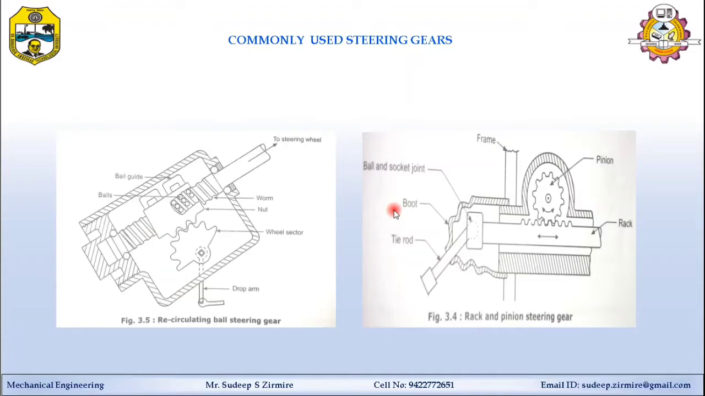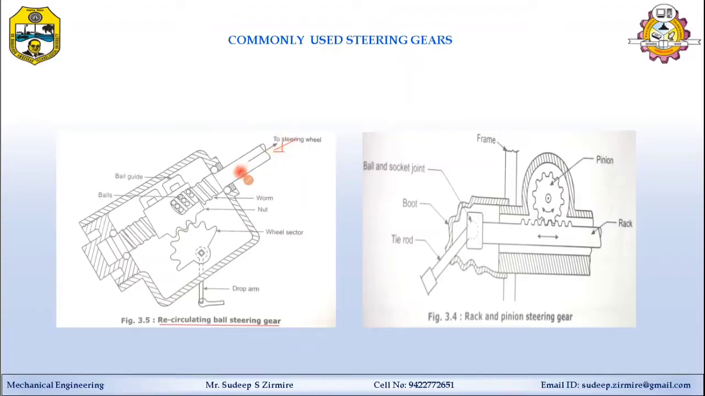In this topic we are going to learn two types of steering gear commonly used in vehicles, and both are popular. One is for heavy vehicles and another for light vehicles. Here you can see the first figure, the recirculating ball steering gear. Direct contact is avoided and balls are placed between two sliding parts, and these balls are recirculated inside the groove. That's why it's called the recirculating ball steering gear.